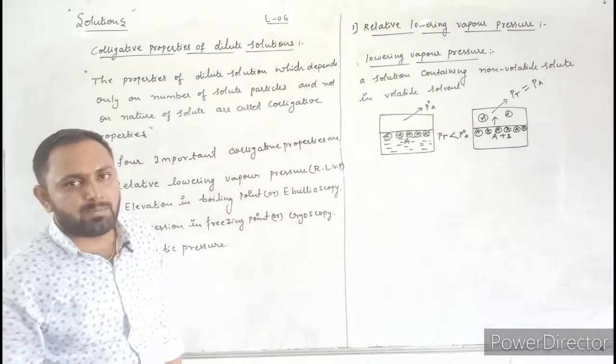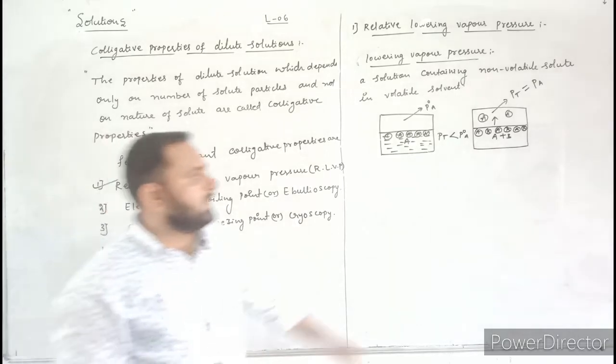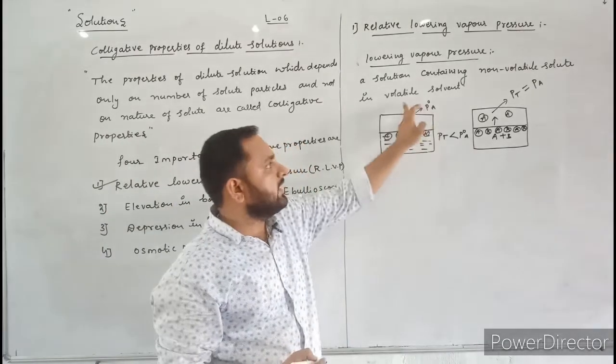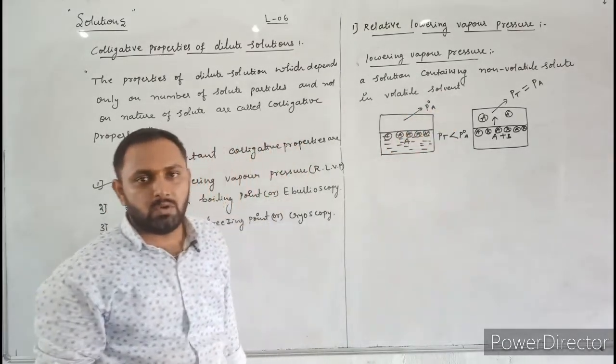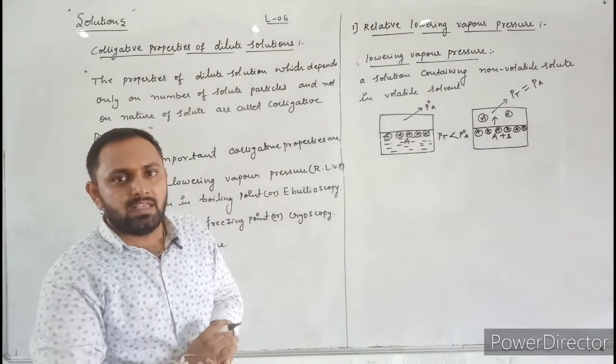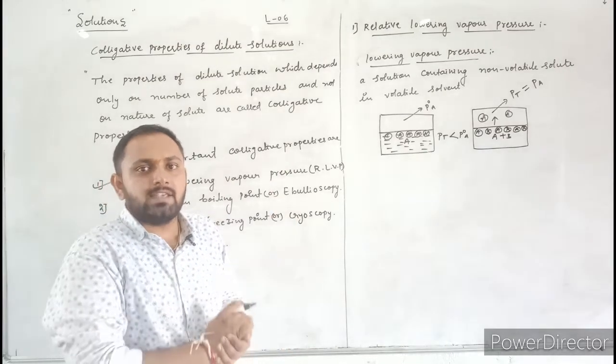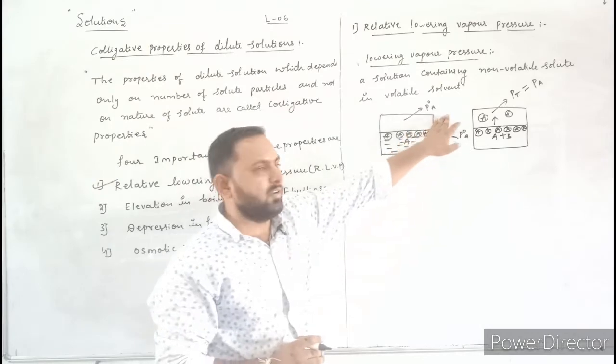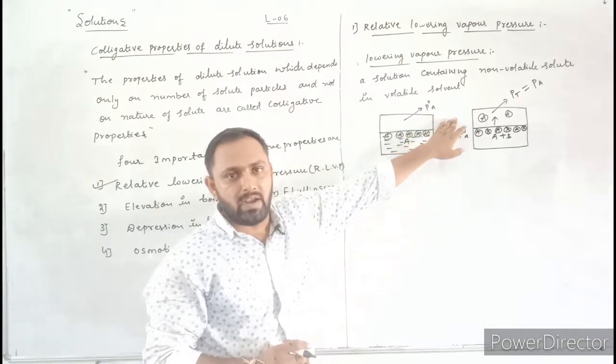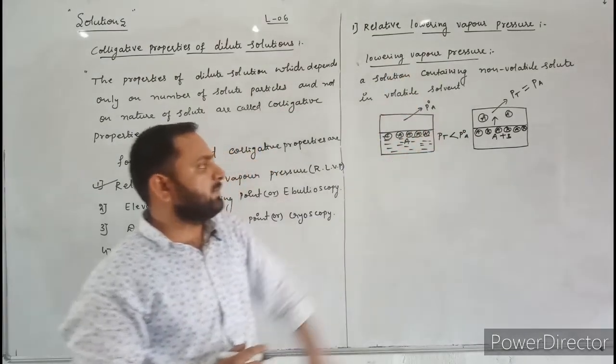What is lowering of vapor pressure? When non-volatile solute is added to volatile solvent, the vapor pressure of the solution decreases. That's why the vapor pressure of the solution is always less than the vapor pressure of pure volatile solvent. This is called lowering of vapor pressure.